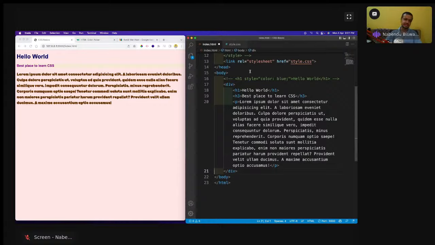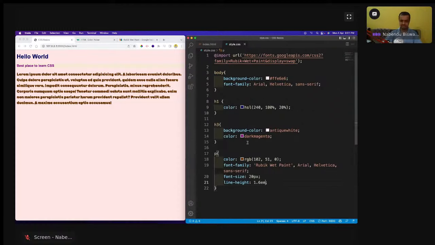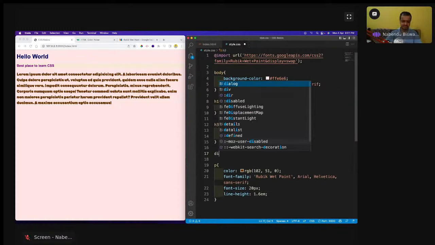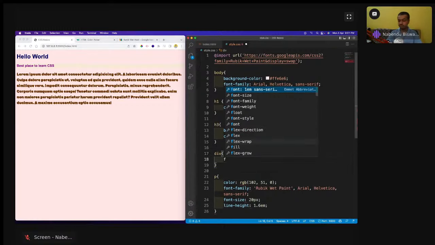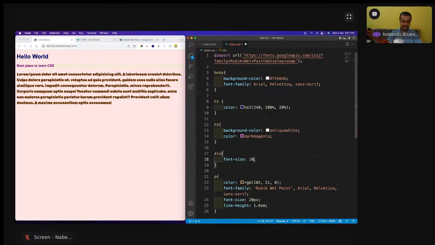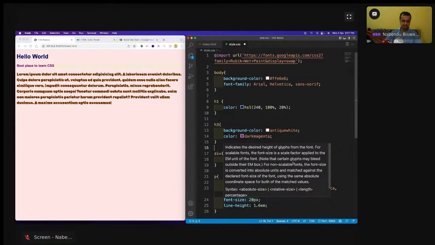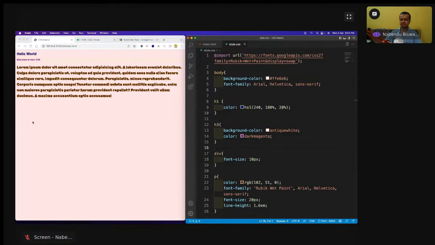Okay, and then for this div I will do the font size of 10 pixel. The moment I do font size 10 pixels, something weird also happened. This also becomes small, and this is a kind of error.